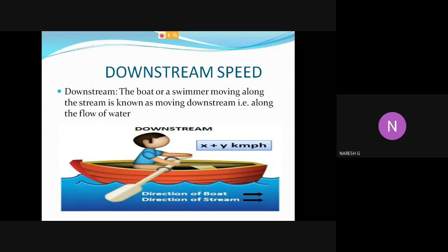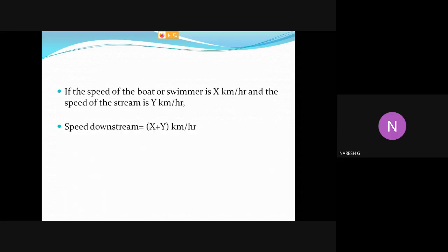And what is the formula we have to use for downstream speed? If speed of the boat or a swimmer is x kilometer per hour, so if a man's speed is x kilometer per hour or boat speed is x kilometer per hour and speed of the stream is y kilometer per hour, then speed downstream equal to x plus y kilometer per hour. Speed of the downstream is x plus y kilometer per hour.